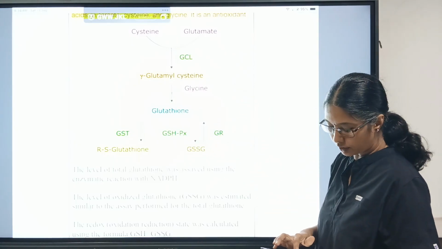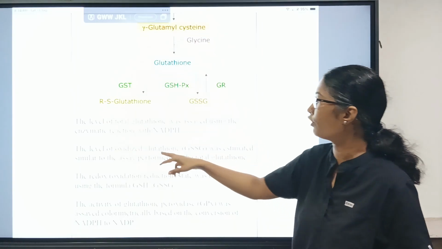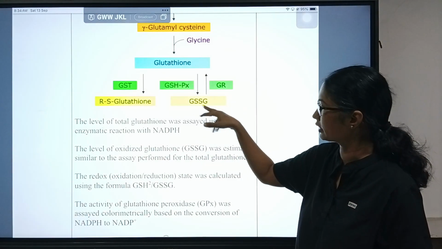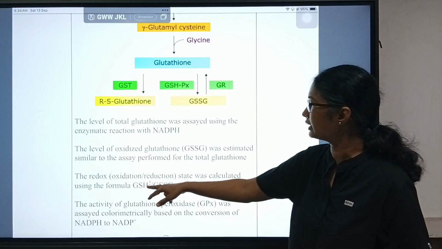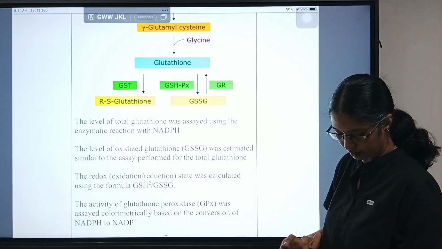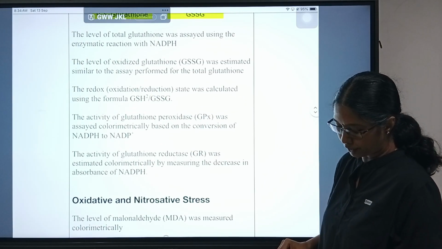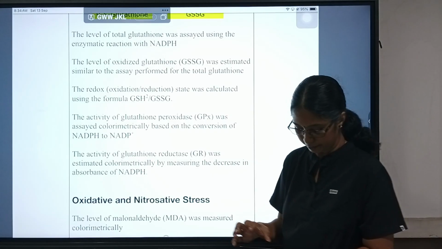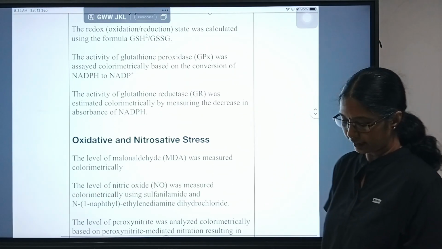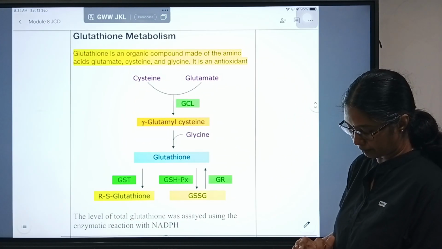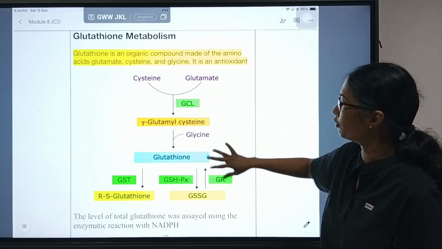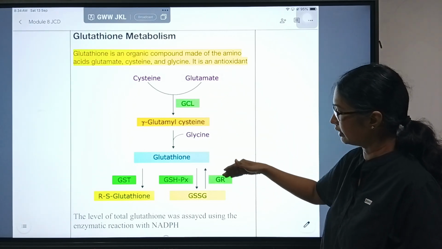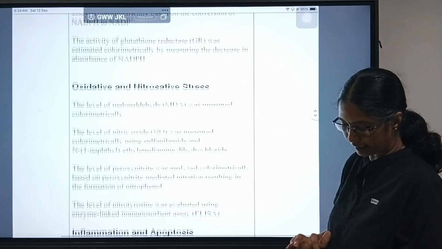The level of total glutathione was assayed, the level of oxidized glutathione was measured, and the redox state was calculated using the formula GSH squared over GSSG. The activity of glutathione peroxidase was assayed colorimetrically, and glutathione reductase was also estimated. So in this pathway they measured almost all these steps to assess glutathione activity.